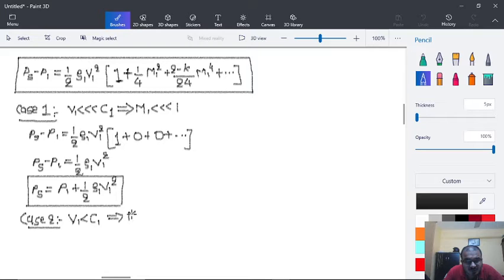M1 will be less than 1 but not too small. In such a case you don't get the benefit of removing the squared or higher power terms, so they will remain as they are. We can simply utilize this equation over here.